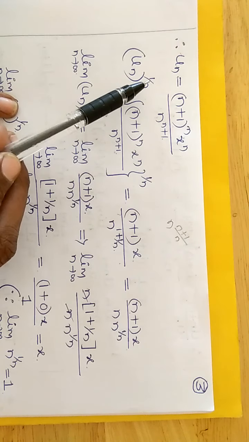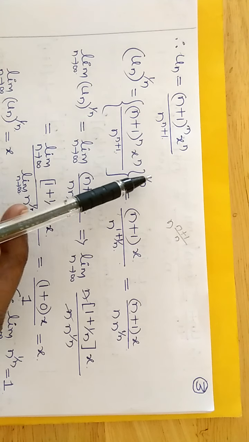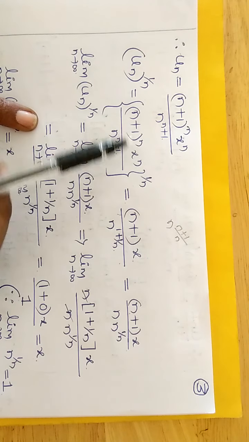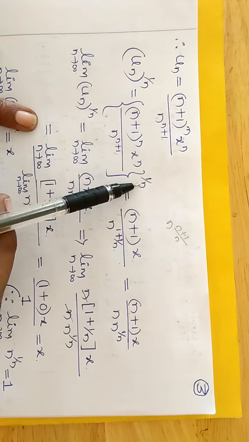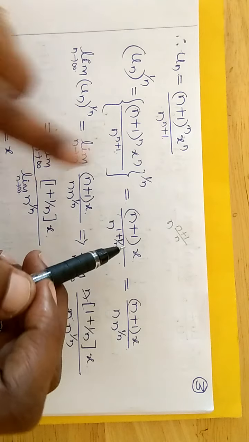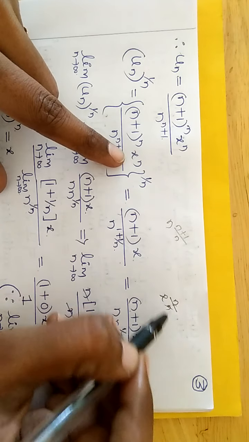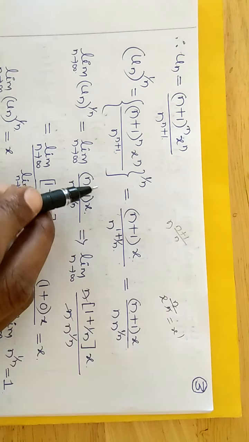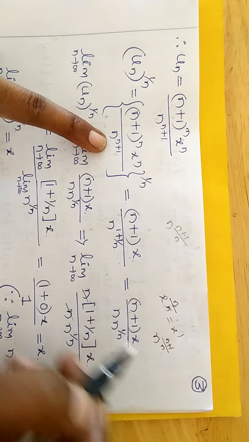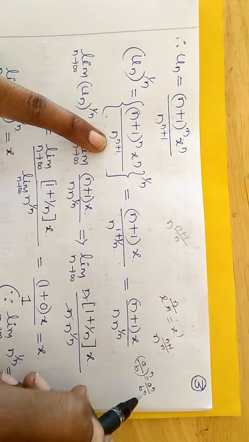Raise the power 1 by n, we get n plus 1 raised to n into 1 by n, where the n cancels, we get only the power 1. x raised to n divided by n means x raised to 1 here, whole divided by n raised to n plus 1 divided by n, because a divided by b whole raised to n can be written as a raised to n divided by b raised to n.